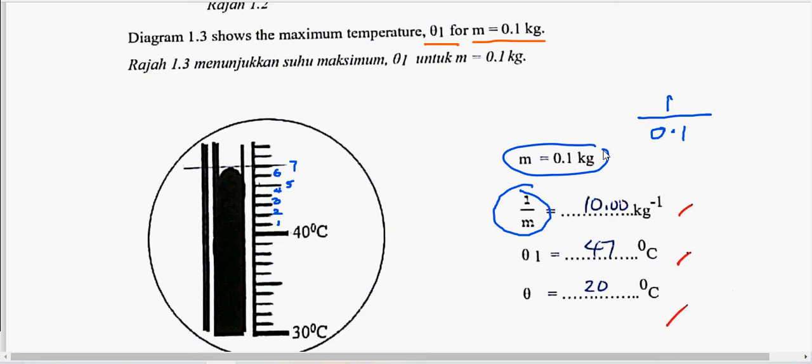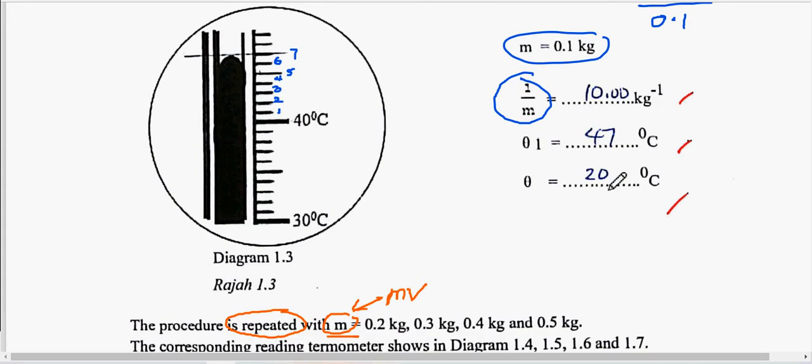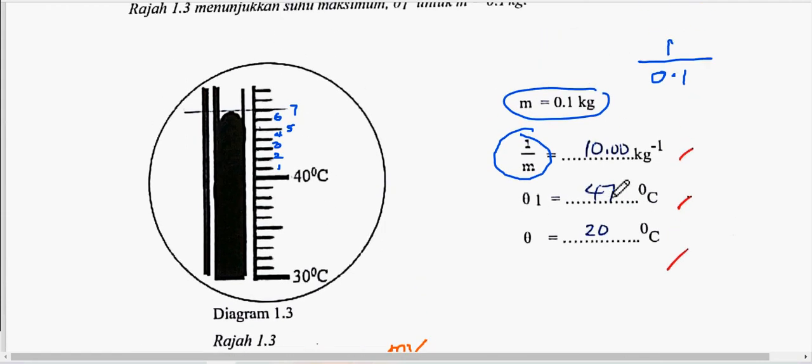Alright, next one. Theta 1 is the reading here. As my advice just now, if you are afraid of making careless mistakes, do it like this: draw lines and then count carefully. So this is 47. And then theta will be theta 1 minus theta naught. Theta 1 is 47, theta naught just now is 27. Press the calculator. Alright, so the answer is 20. Now, how do you know whether to write decimal places or not after the reading of the temperature?